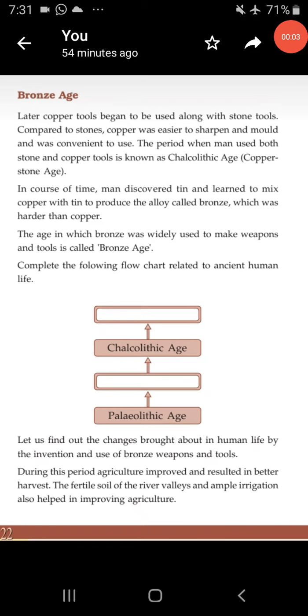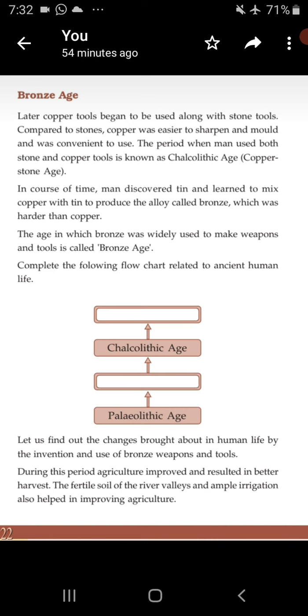Hi, my dears. Today we are going to discuss our next topic, the Bronze Age. We have already discussed what the Stone Age is: the Paleolithic Age and the Neolithic Age. Now we discuss the Bronze Age.